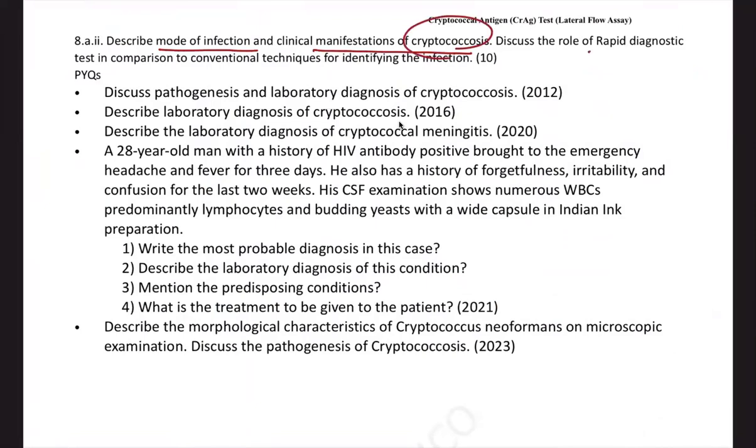Now describe mode of infection, clinical manifestations of cryptococcus infection. So describe the role of rapid diagnostic test. See, cryptococcus is commonly getting repeated, and in cryptococcus there is a cryptococcal antigen test which is very fast, rapid in results, less costly, a convenient test which is available now in comparison to the other examinations like culture, or microscopic examination followed by the culture, right? So all these tests are the old classical methods. Okay, those are conventional tests, but the rapid diagnostic test based on cryptococcal antigen test or assay is the latest one.